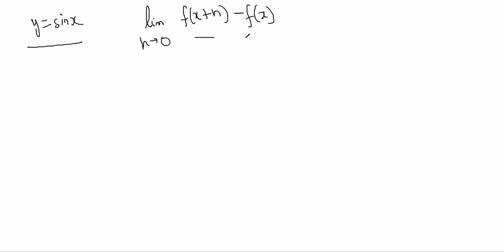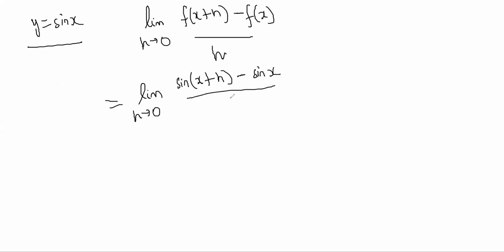So let's do the derivative of y is equal to sine x. How do you do the derivative? Again, limit of h tends to 0, f of x plus h minus f of x by h. So this becomes limit of h tends to 0, sine x is my f of x, so sine of x plus h minus sine of x by h, right?